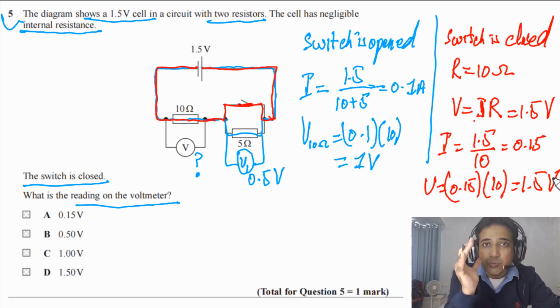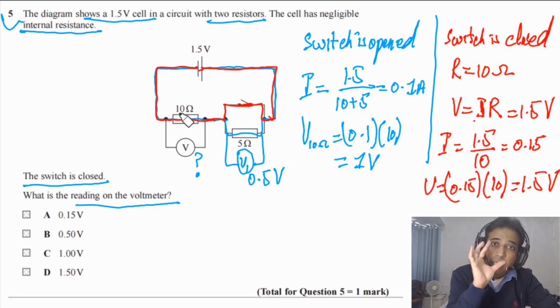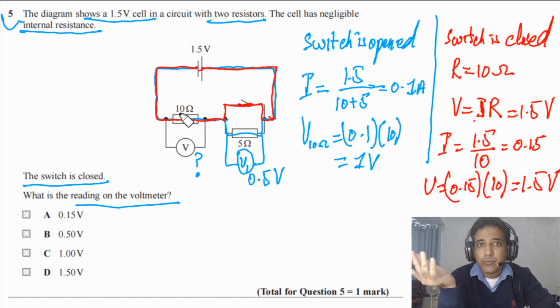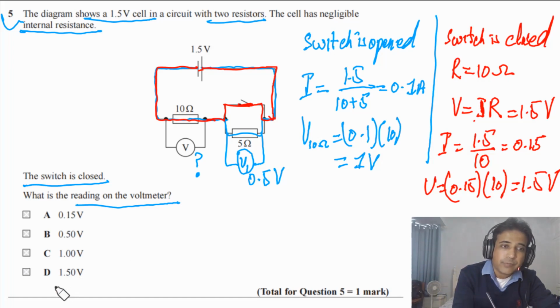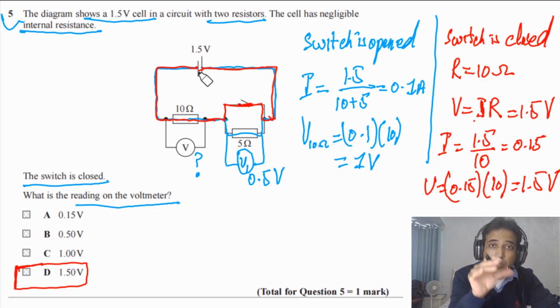So in the exam, how will you answer this one? First of all you have to draw this one. Then you can see there is only one resistor. So it means the PD across the resistor is equal to the EMF of the cell. So the answer for this question has to be D. This is how you need to answer. In the exam, when they say the switch is closed, just draw this and see how many resistors there are. If there is only one resistor, then the PD across that resistor has to be equal to the EMF of the cell, if the cell has no internal resistance.